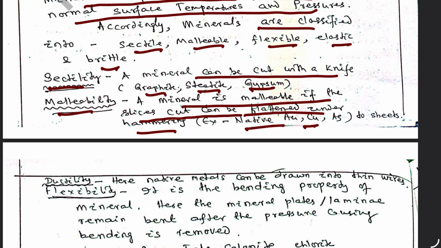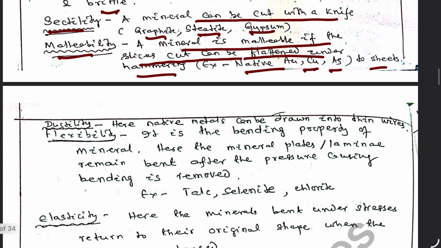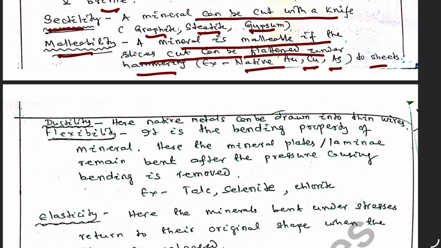Native gold, copper, and silver are converted into sheets by application of pressure, so they are malleable. Ductile: when minerals can be stretched into thin wires, they are said to be ductile. Native metals like copper and silver can be drawn into thin wires, so they are ductile.